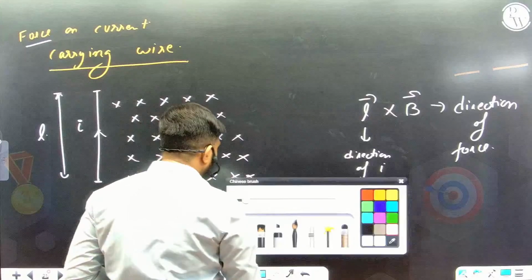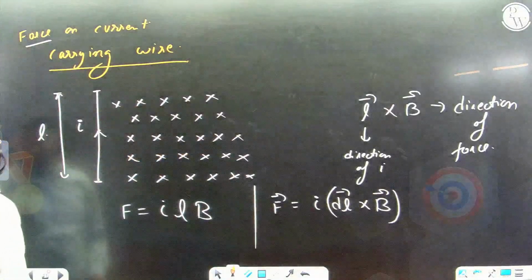And suppose the wire is of some very different shape, maybe like this, and the current is flowing in it. Magnetic field is everywhere. If the wire is in a plane perpendicular to the field, then the length you have to take for this integration will be L effective. This L effective is just the displacement from the starting to the end point of the wire AB. So the formula of the force becomes I L effective into B, like this.